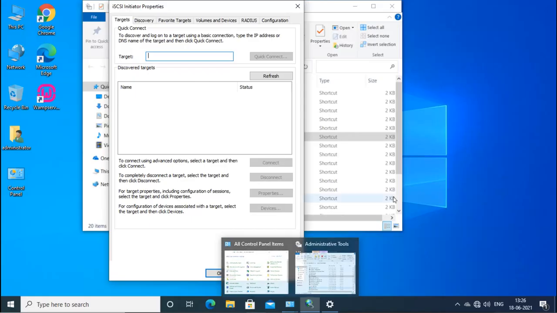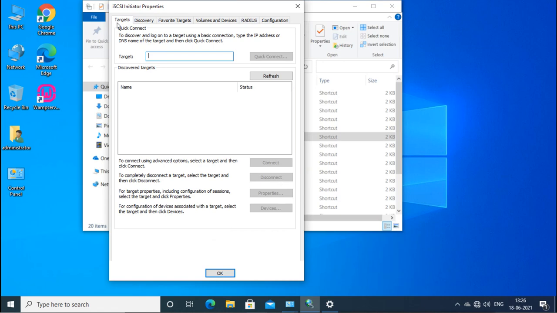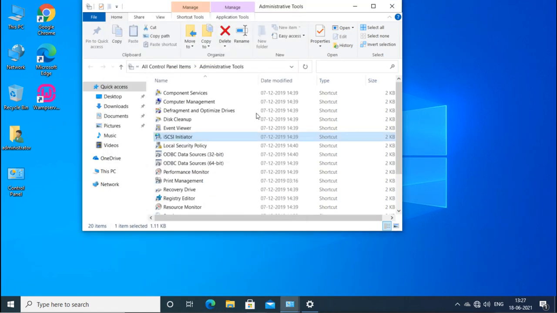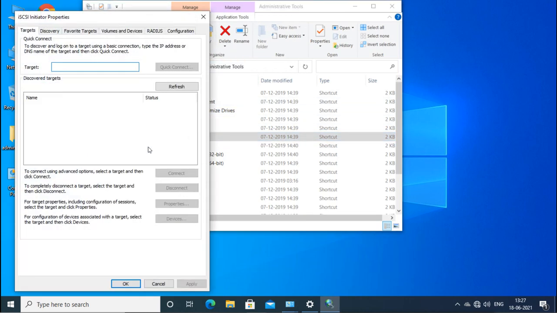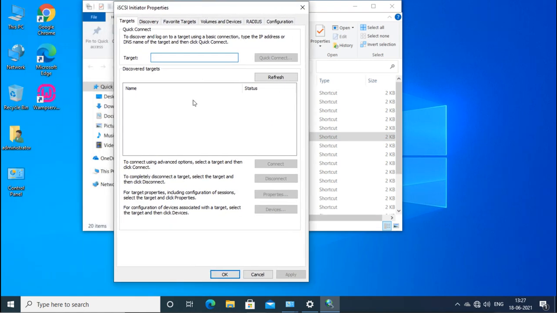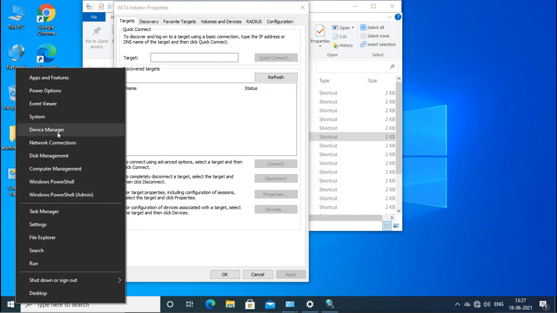Now in the Windows 10 machine, this iSCSI initiator is already running. If it is not running, then you will go to Control Panel, Administrative Tools, and start this. This time it is not asking about the service because it has already started the service. Now what we will do here is connect to the target, and it is very easy to connect. We just have to select the target name or IP address here. First I will show you Disk Management, to see how many disks we have here.